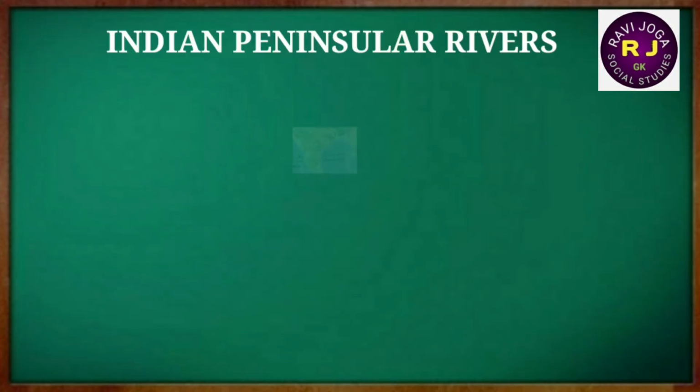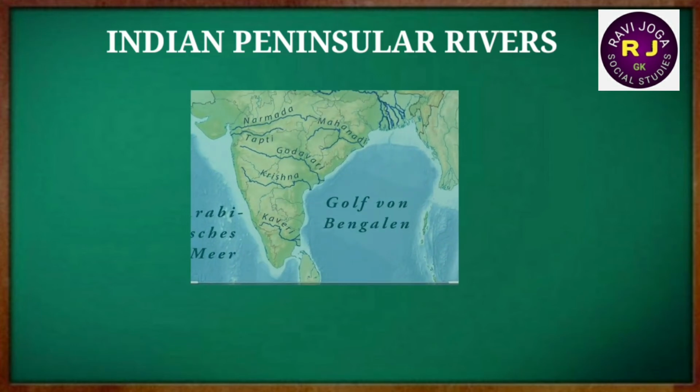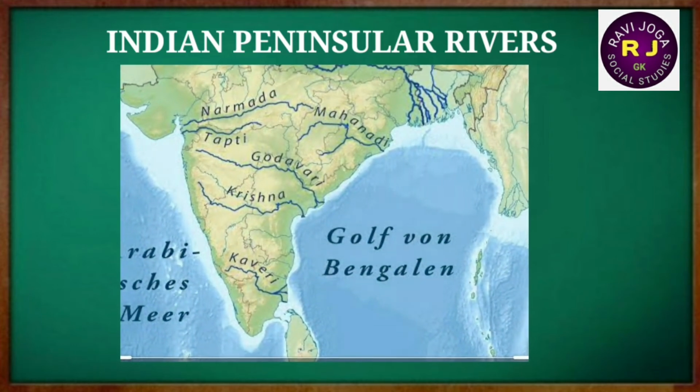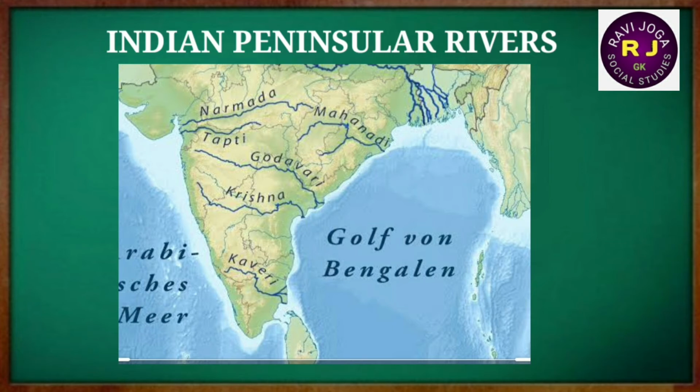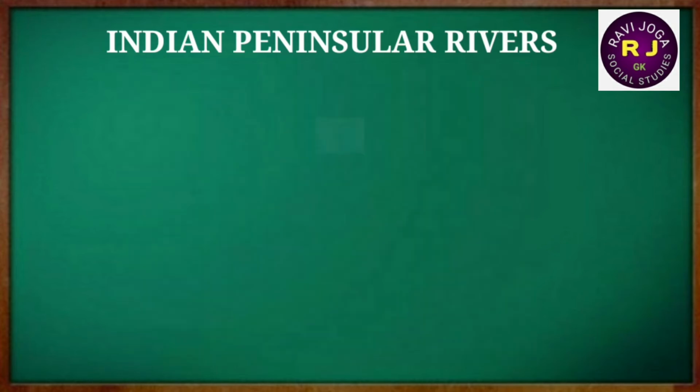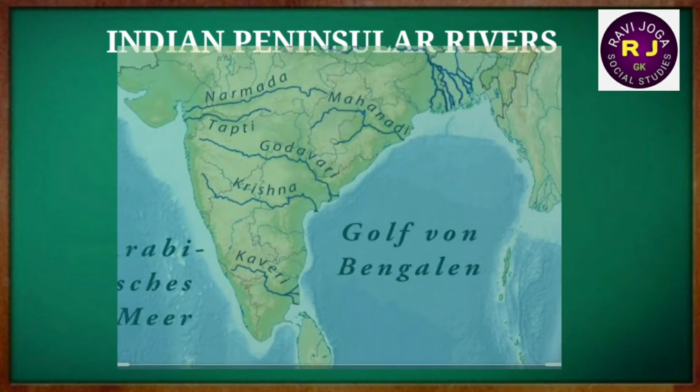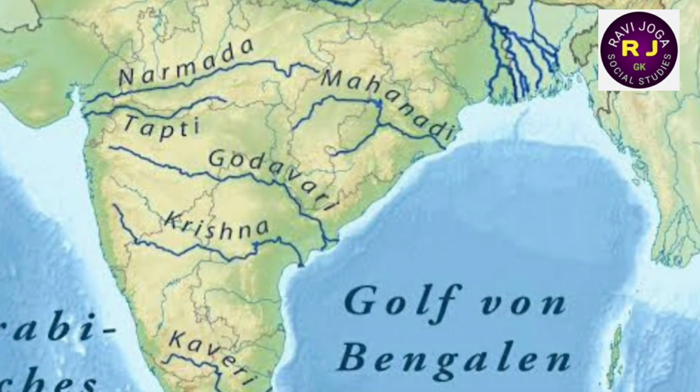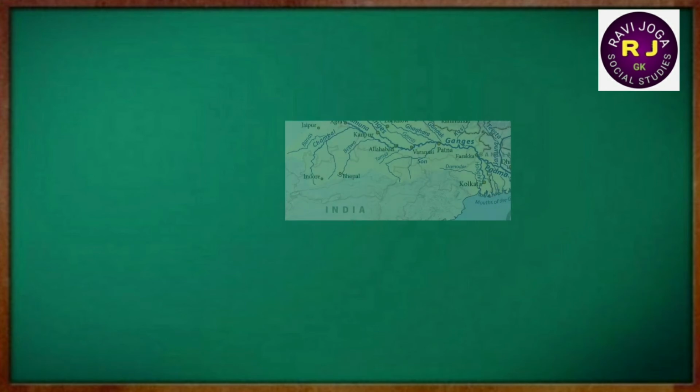Indian peninsular rivers. The Western Ghats work as the water divide between the major peninsular rivers, discharging their water in the Bay of Bengal, and small rivers. These are also called rivulets, joining the Arabian Sea. We can classify the peninsular rivers depending upon their direction of flow as northward direction rivers, westward direction rivers, and eastward direction rivers.